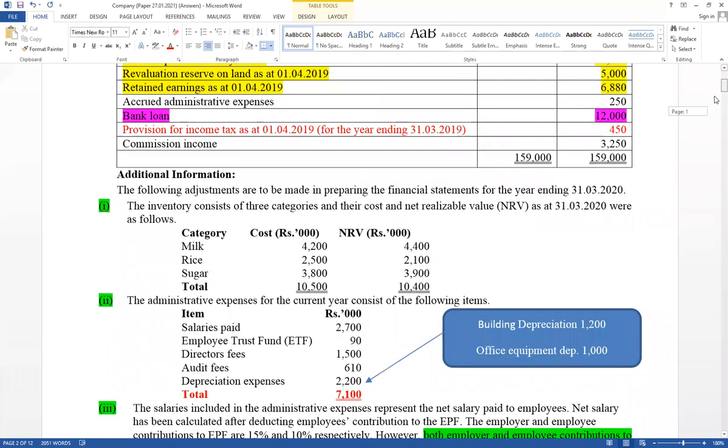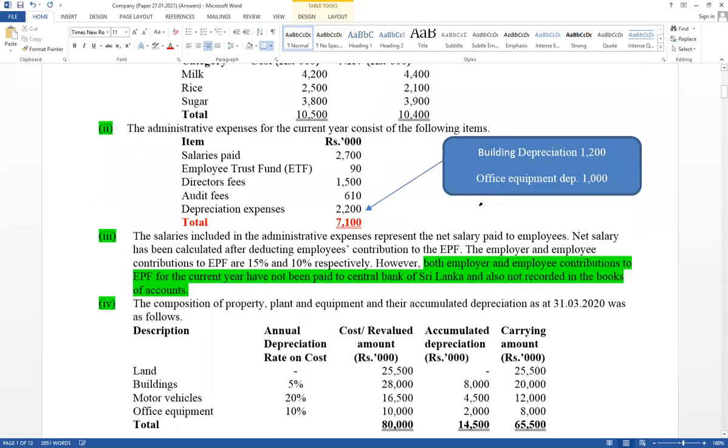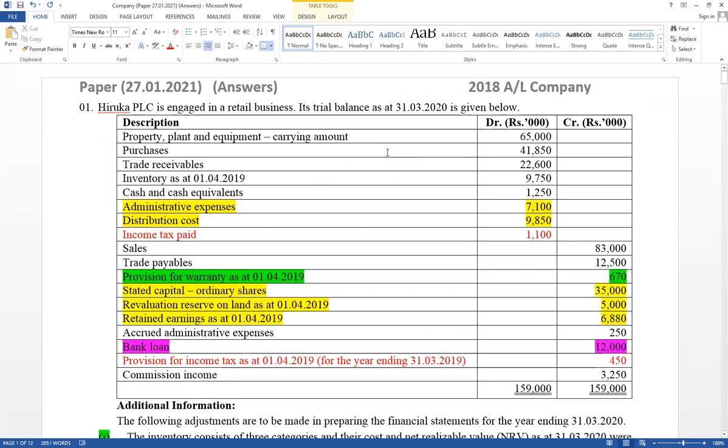Think about it, there are 7 steps to be applied. First one additional information, second one trial balance, third one workings, fourth one notes, fifth one income statement, sixth one change in equity, seventh one statement of financial position. Think what path. Now additional information okay. Now move to the trial balance from the beginning. If it has not been considered, you have to consider. Property, plant and equipment consider.